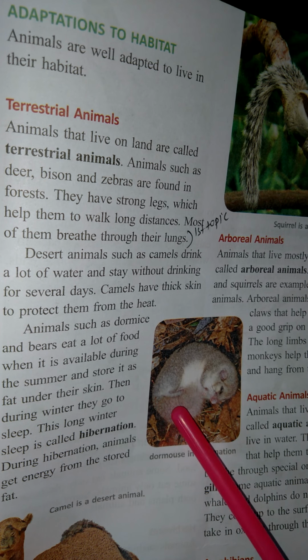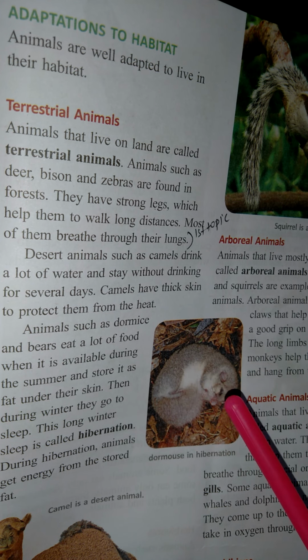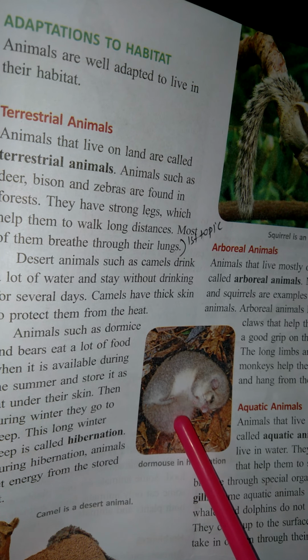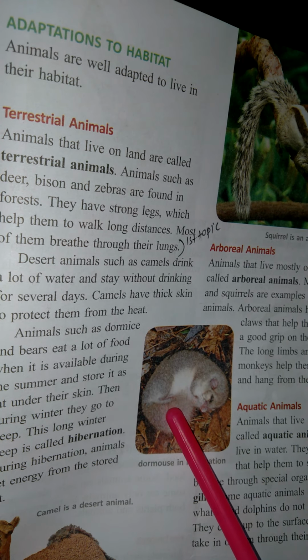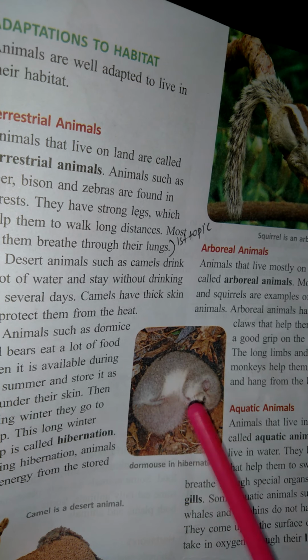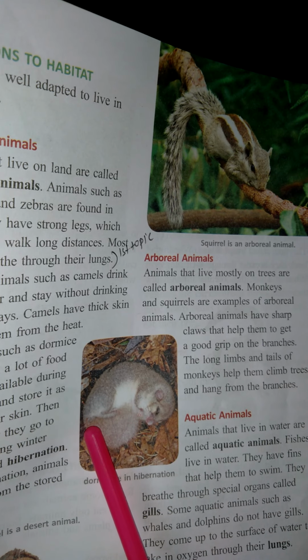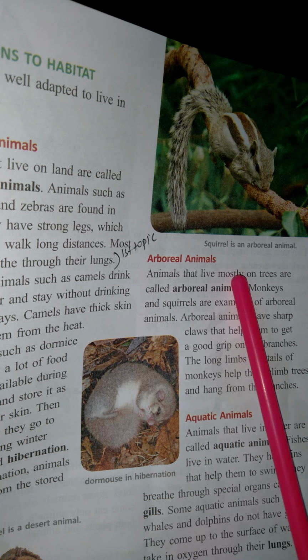Whenever they are getting food, they are eating a lot of food. That is stored under the skin as fat, and from that fat only they are getting their energy, for these types of animals.